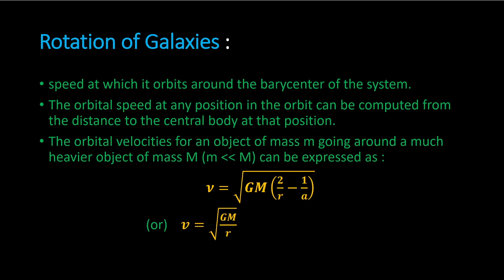So when r is nearly equal to a, it becomes 2 minus 1 by r, so it is GM by r. This is what we derived, I think, in our mechanics course. In the usual mechanics course, we derive this equation for the orbital velocity. So this was just a very small introduction to the orbital speed. So next slide.